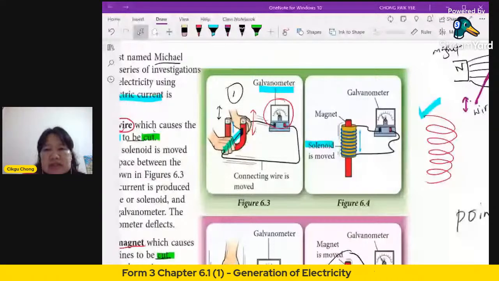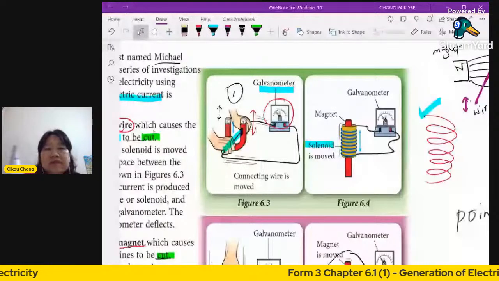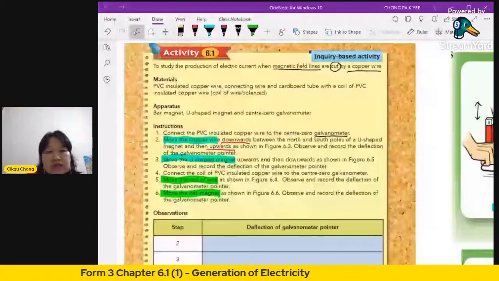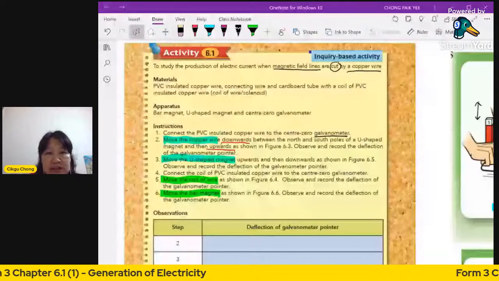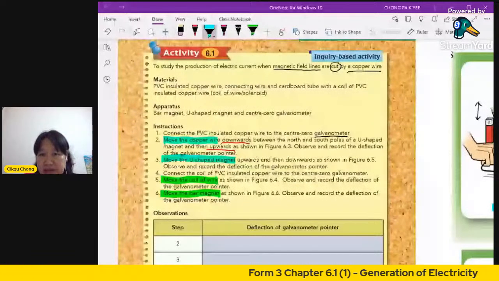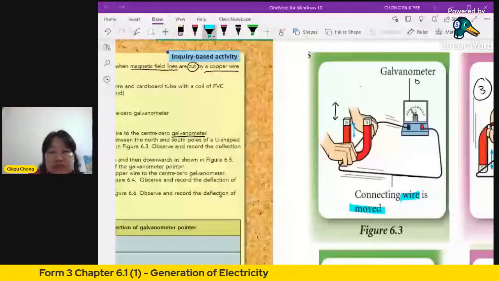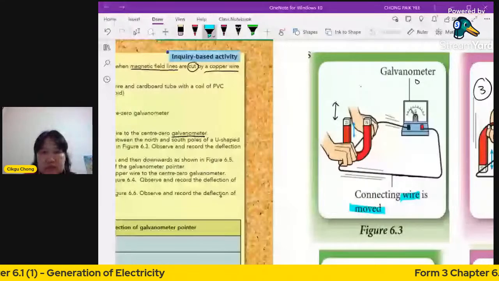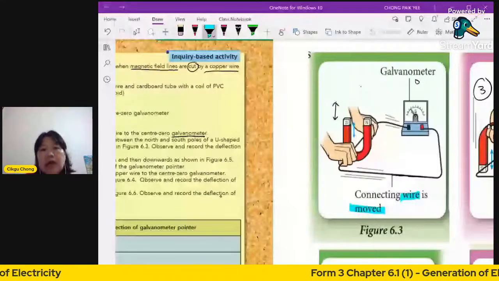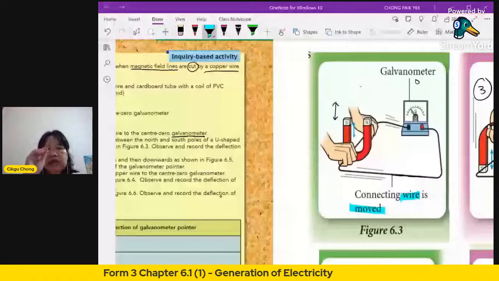This is an activity that we can do in school if we go back to school. First of all, there are four different things to do. Step 1, you connect the wire to the galvanometer, you set up like this. Then step 2, you move the copper wire downwards between the north and south pole and then upwards. You do it continuously, then observe and record the observation.